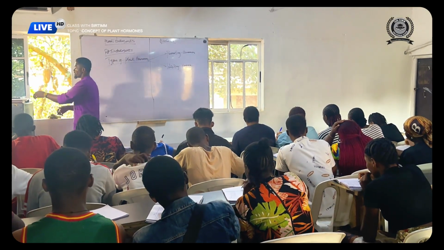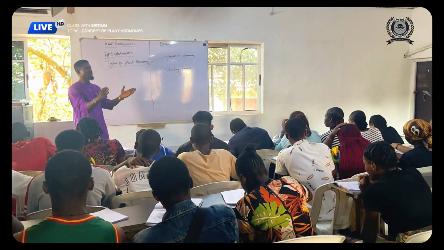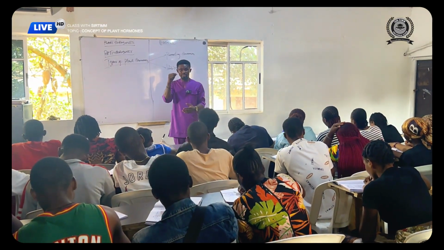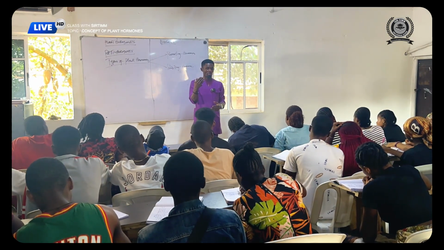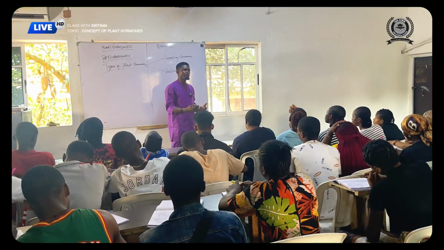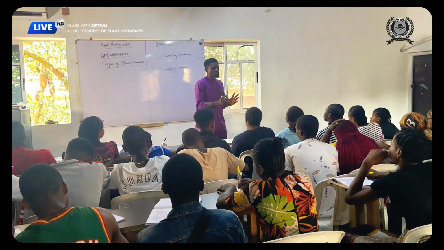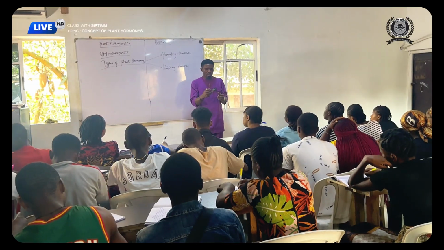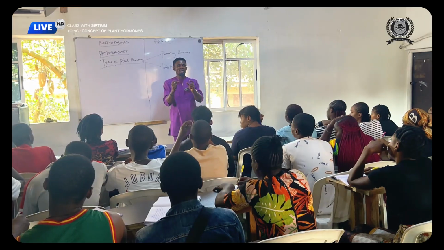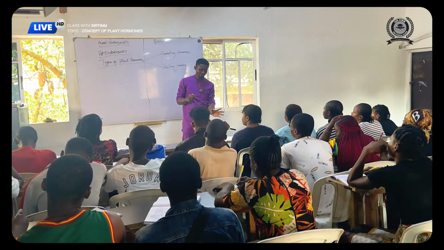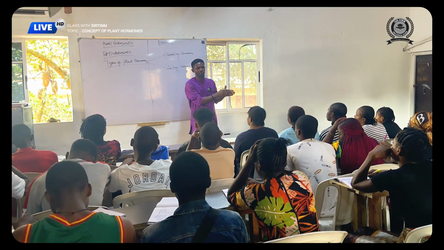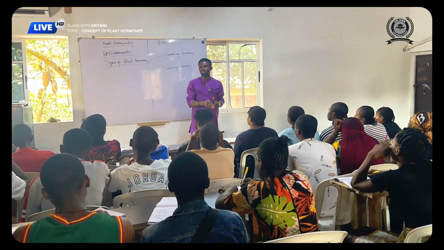Now, examples of plant hormones in general. As we do them one after the other, you will indicate the one that is promoting or inhibiting. Now, one thing is certain in plant hormones. Sometimes you will see a particular hormone increasing the rate at which a particular process occurs in the plant, and that same hormone will reduce the rate at which another particular process occurs in the same plant. Am I communicating?